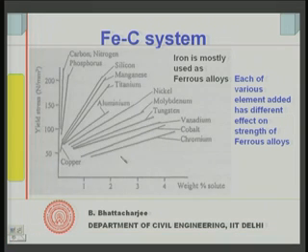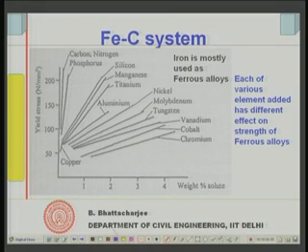If you look at this diagram, we can see the different elements and how they affect the strength. For example, if you choose carbon, this is the weight of the solute, the alloying element that you have added. Iron is the host. So, supposing 1%, 2%, 3%, 4% weight of the solute is added to iron, right, various solutes, and this is the yield stress.